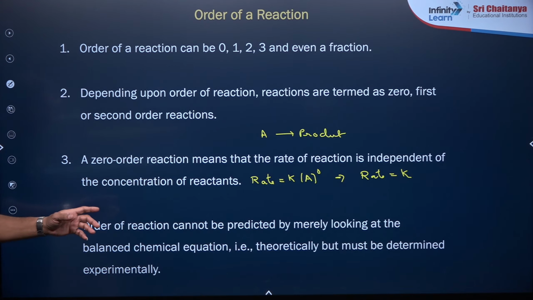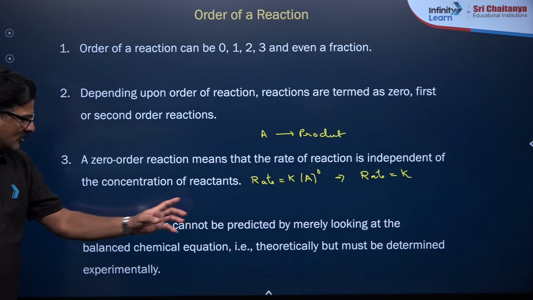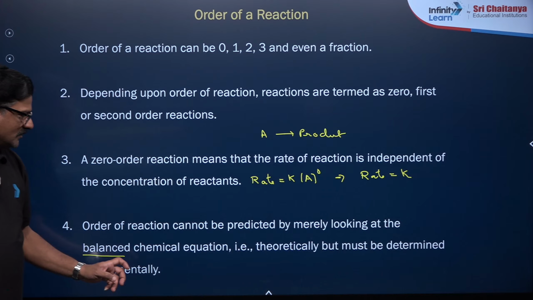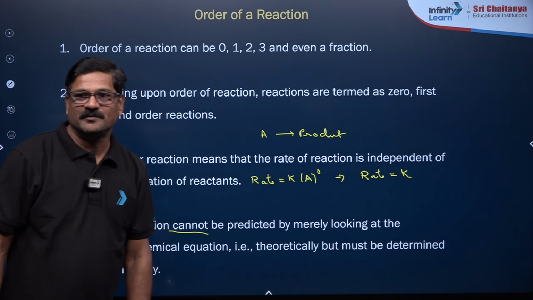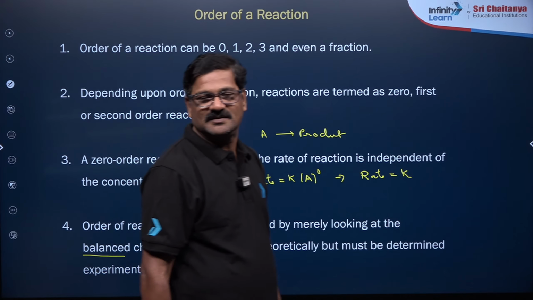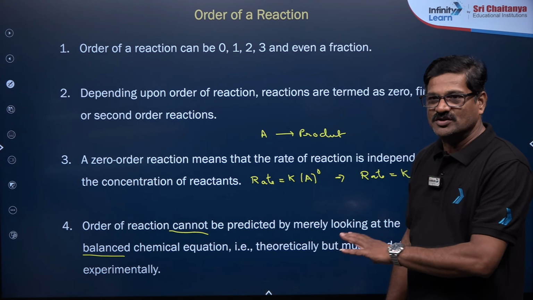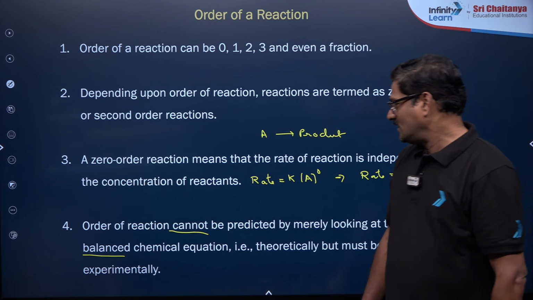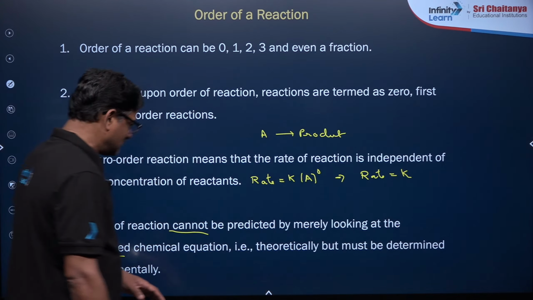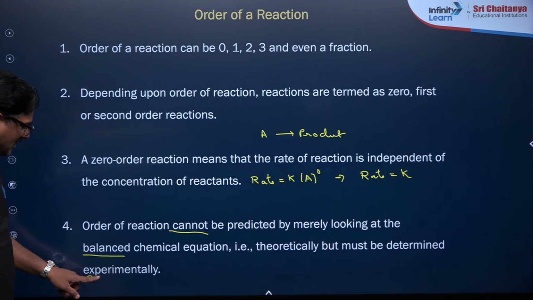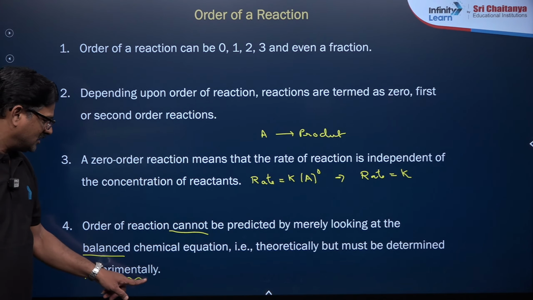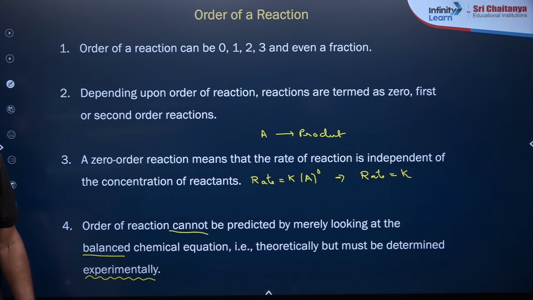So order of reaction cannot be predicted by merely looking at the balanced equation. This is very important. You can't say the order of reaction by simply looking at the balanced chemical reaction. Theoretically it cannot be predicted; it has to be experimentally determined, mind it.